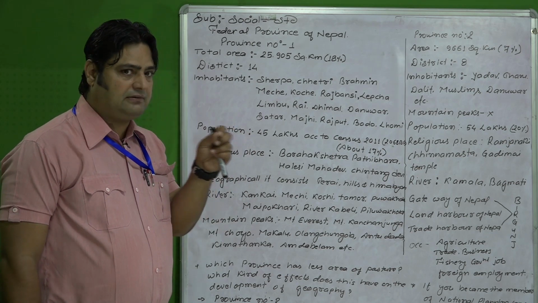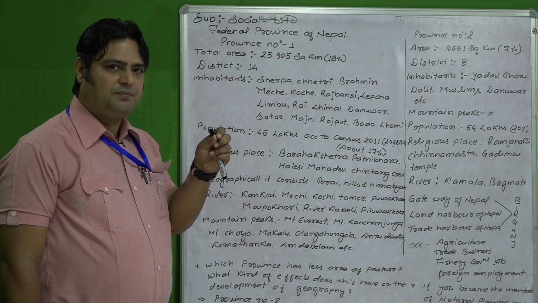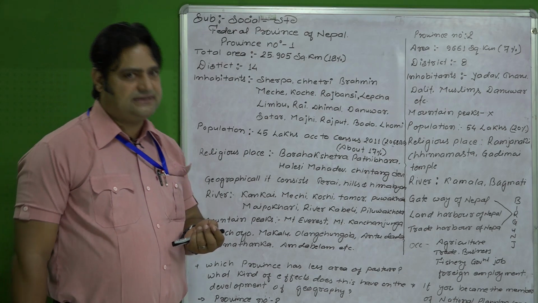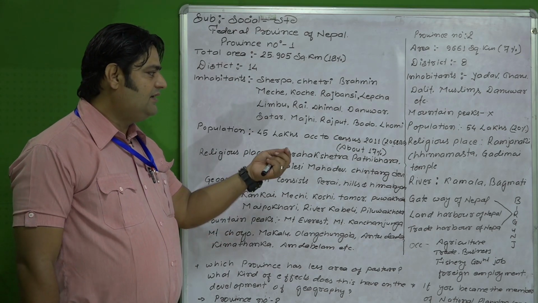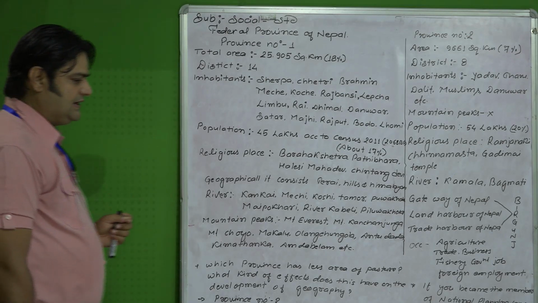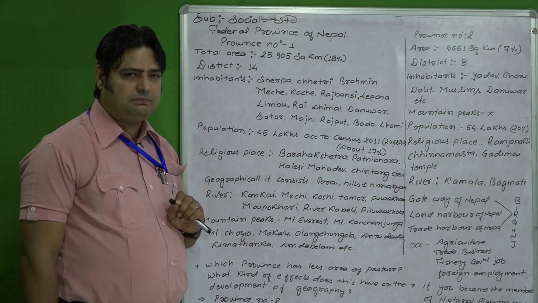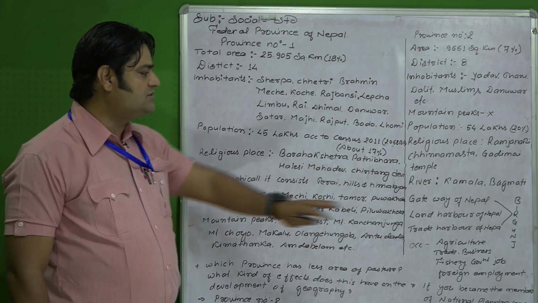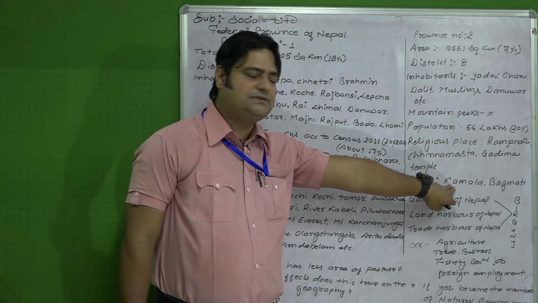This is the interesting point of view about the religious customs of this Gadimai temple. The Gadimai temple also lies in this province. And similarly the most famous river especially is the Kamala. Kamala lies in this province, and it has also already been asked in the examination for the purpose of its map.